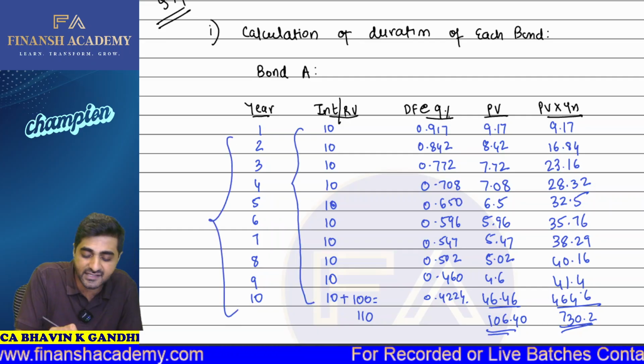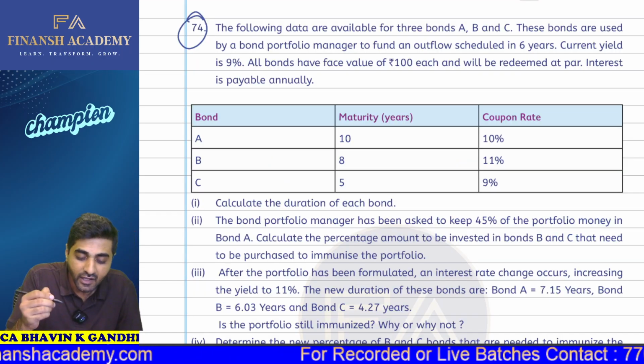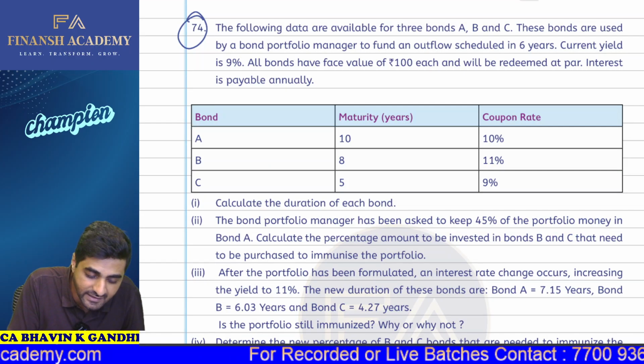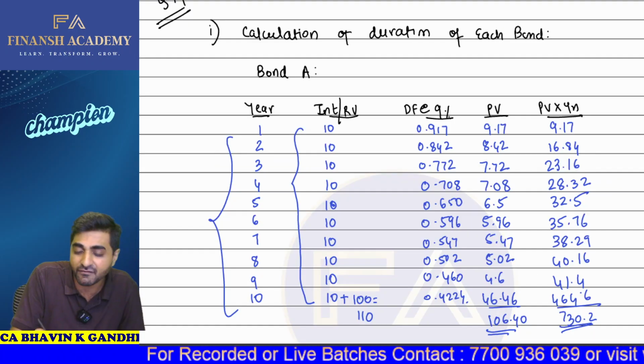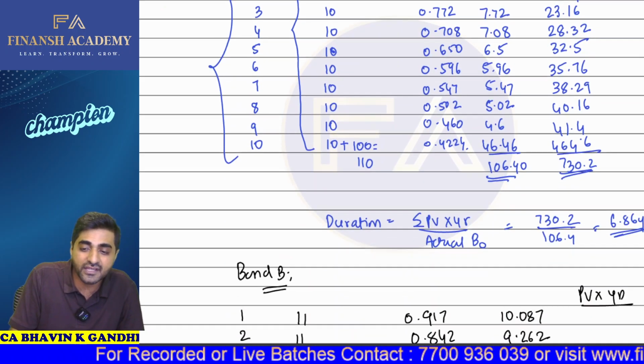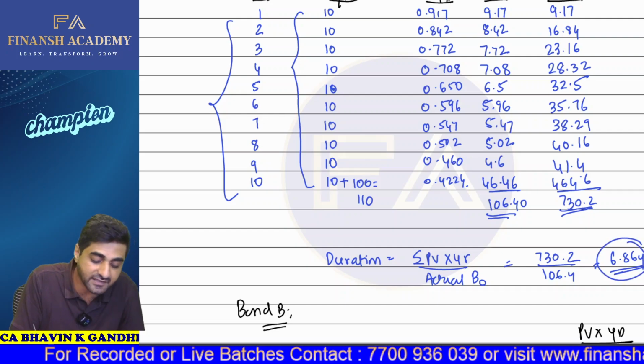Whatever is going to be your interest, we will discount it at your YTM. Your YTM in this particular case is 9%. So we will be now discounting it at 9%. We'll be getting present value. We'll use the product method. So on this basis, we'll be getting the duration of 6.86 years.